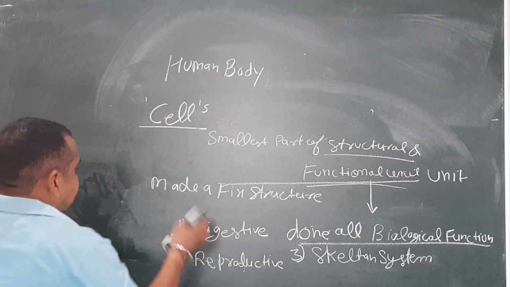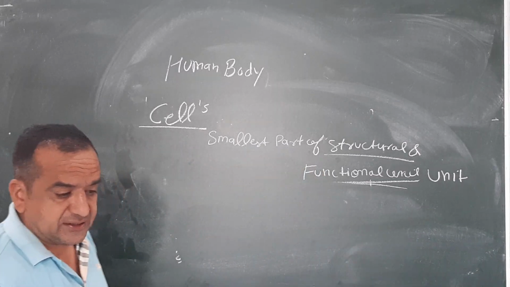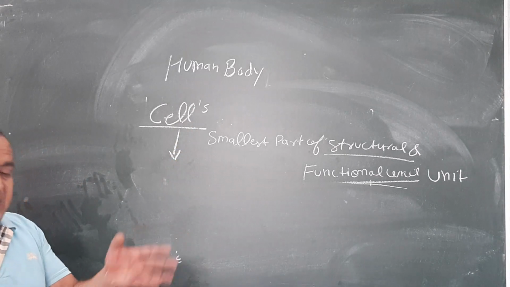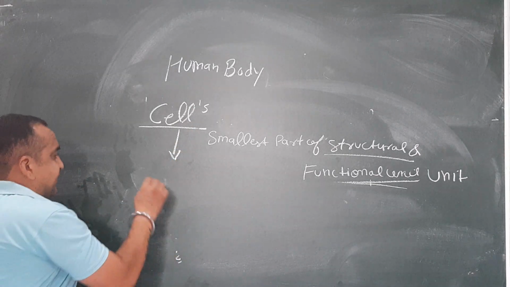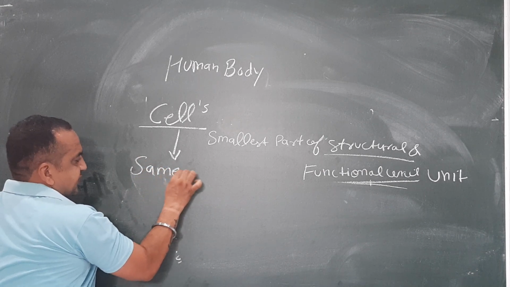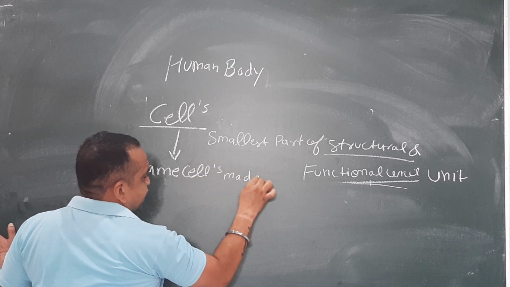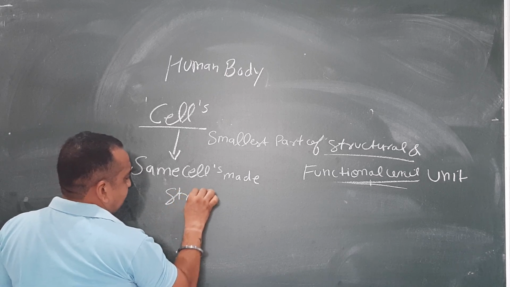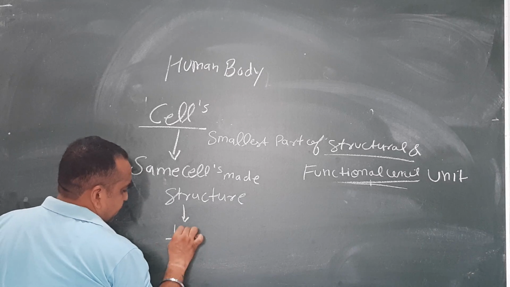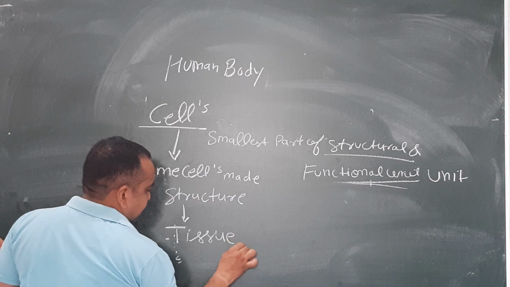Cell. When cells make a human body, when cells make a big organism, it is made in steps. The same cells made a structure known as tissue.